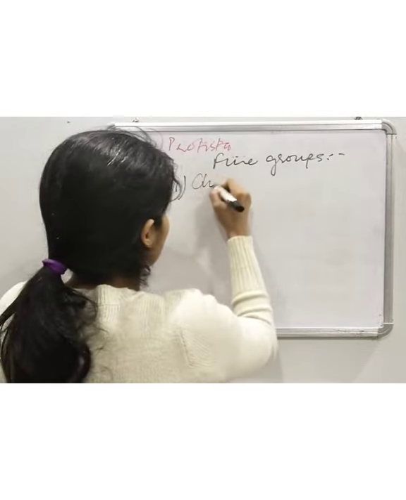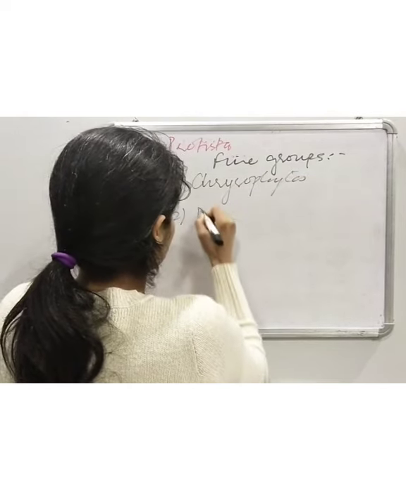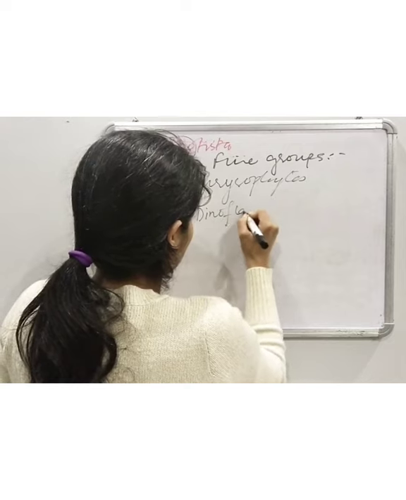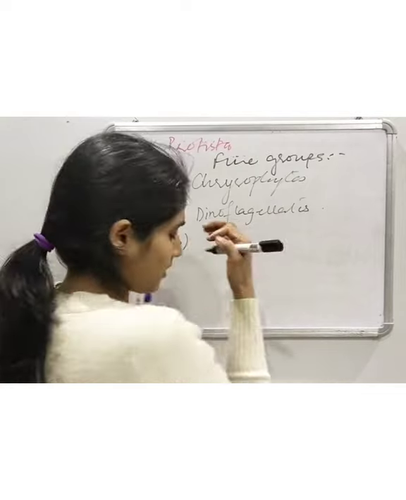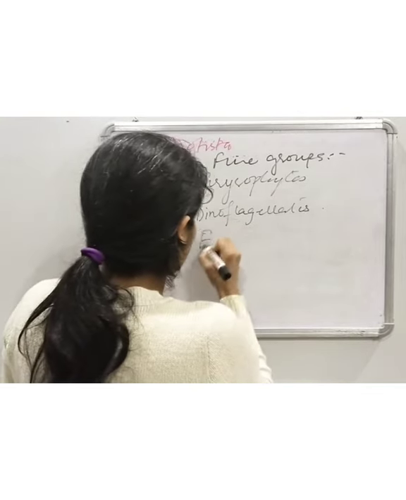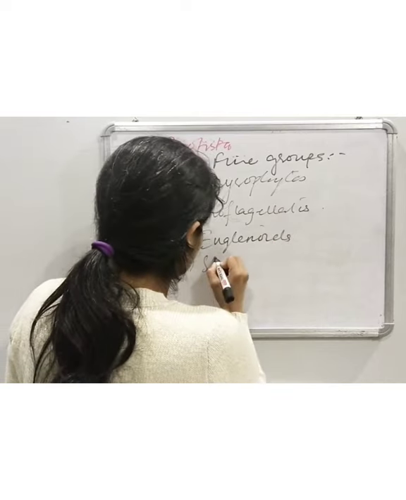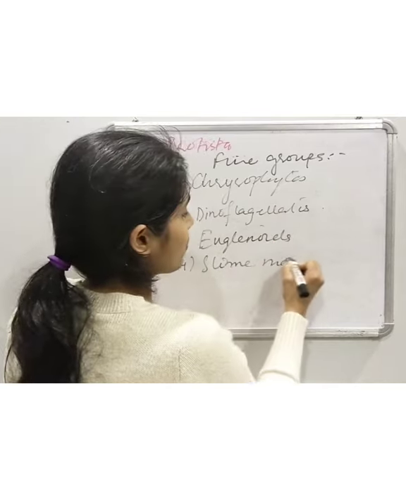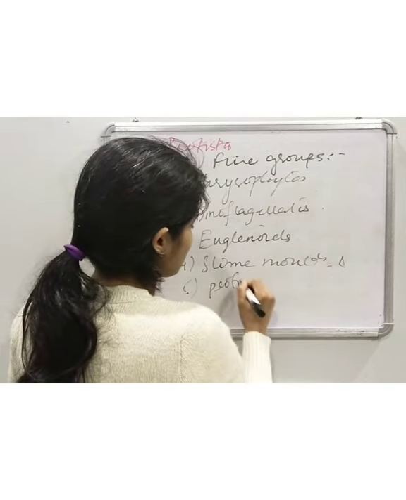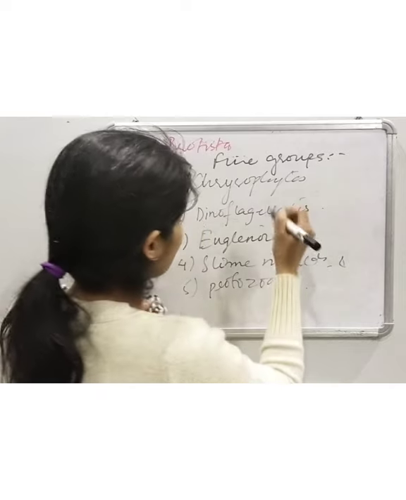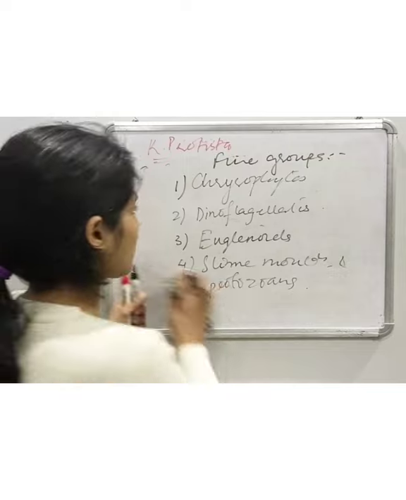Those are chrysophytes, dinoflagellates, euglenoids, slime moulds, and fifth is protozoans. So these are the subgroups in kingdom Protista, and we'll start with chrysophytes.